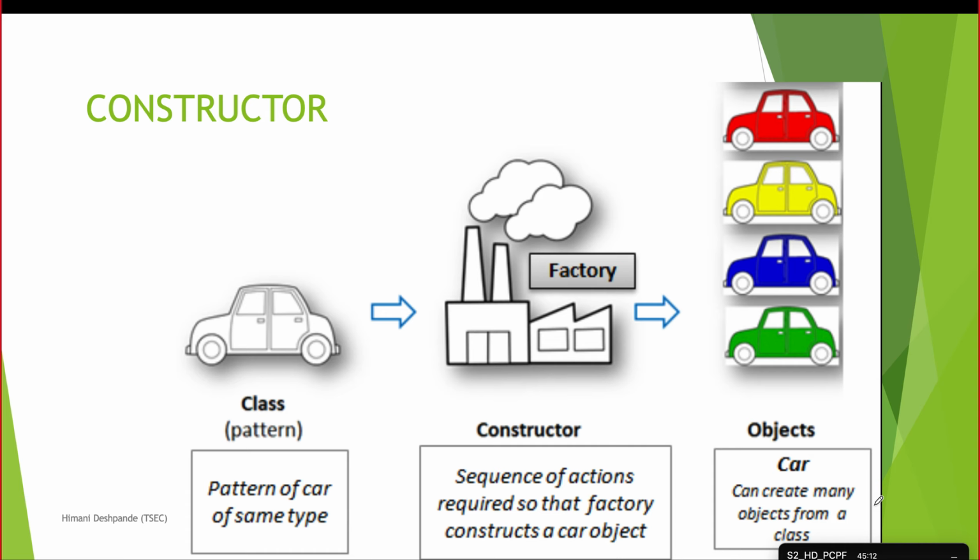So this is a simple example of class car. The name of the class is car, which gives the general specification of how the car should look, and after that your factory is there. From the factory you are creating multiple cars. These are your objects which are generated from the class car. Class car gives the basic blueprint for the generation of these objects, and your factory is your constructor, which is actually generating them. So the blueprint is your class and the factory is the constructor function which actually makes these objects come into existence.